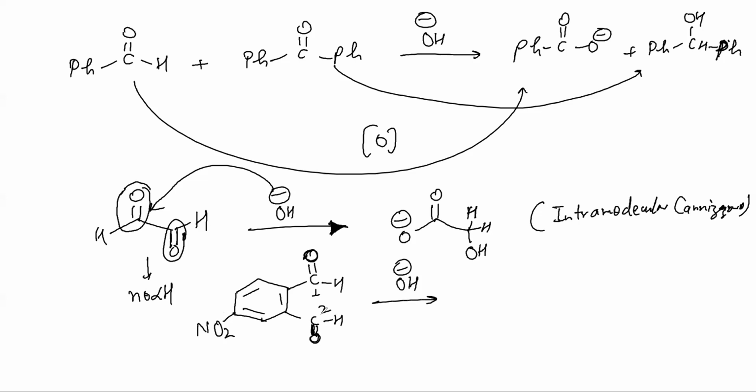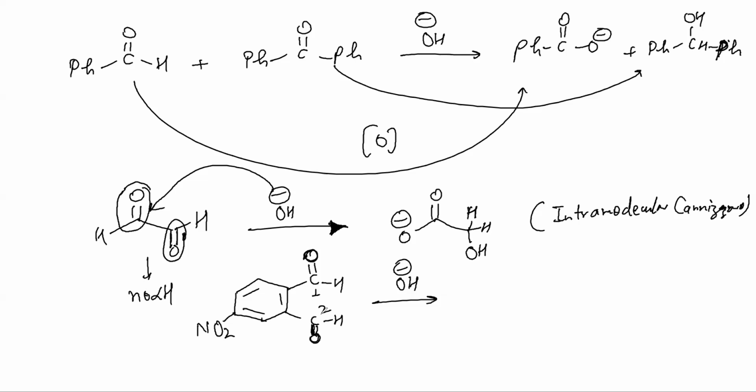See, I have already checked, there is no alpha hydrogen. So just tell me fast. Which C double bond O will be oxidized, first or second? Tell me quickly. Whichever is more reactive will get oxidized.